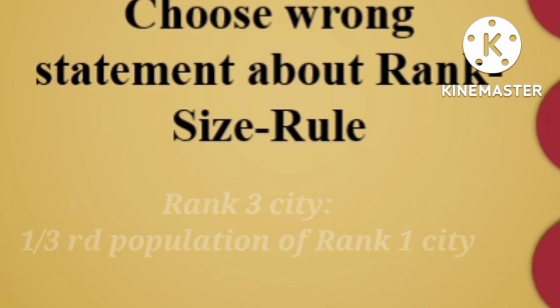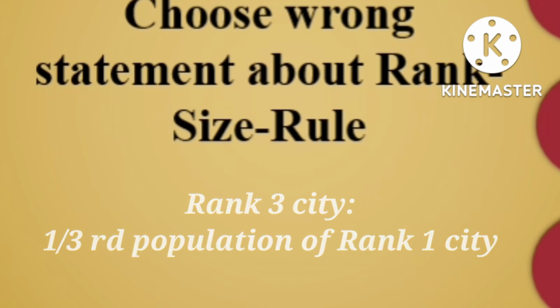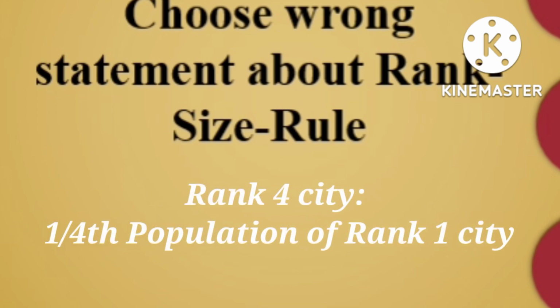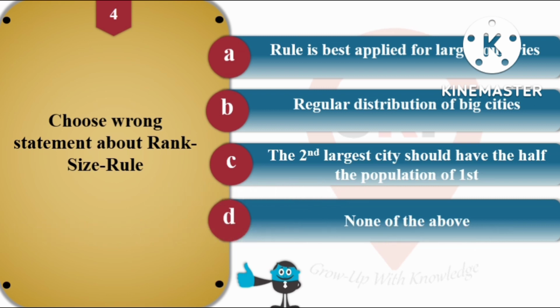For example, a rank 3 city would have 1/3 the population of the largest city, and a 4th rank city would have 1/4 the population of the largest city. So that's why options A, B and C are correct. So the answer for this question is none of the above, right?